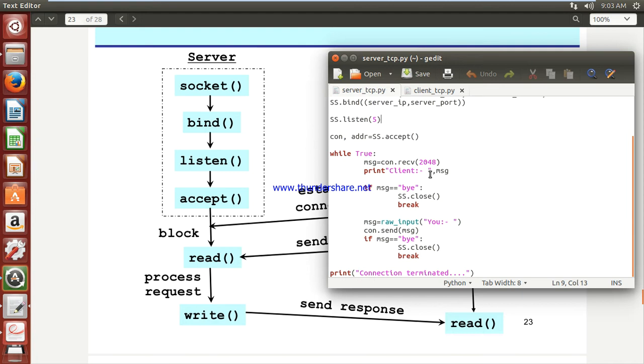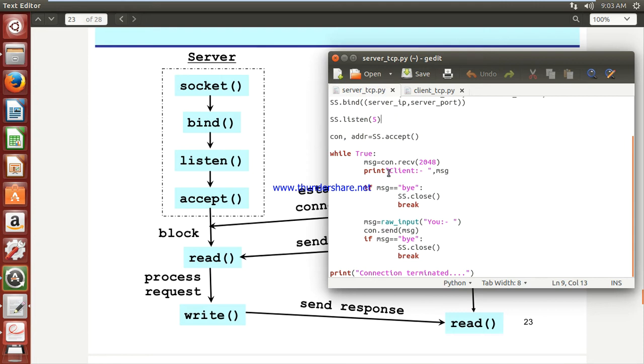That must be a multiplication of 1024, that is kilobyte you can say. I have passed 2 kilobyte. Okay, hope so. After that you are just printing whatever message you have received from the client. So print client, and whatever message you have received, concatenate that, and that message will get displayed here.